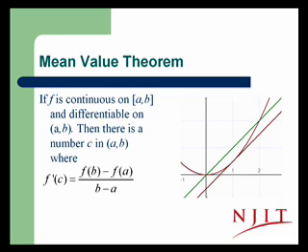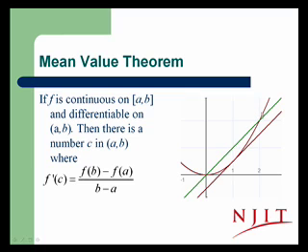The mean value theorem is really just Rolle's theorem tilted. The statement of the theorem is that if f is continuous on [a, b] and differentiable on the open interval from a to b, then there's a number c in the interval from a to b where the derivative of f at c is equal to the slope of the secant line, f of b minus f of a over b minus a.